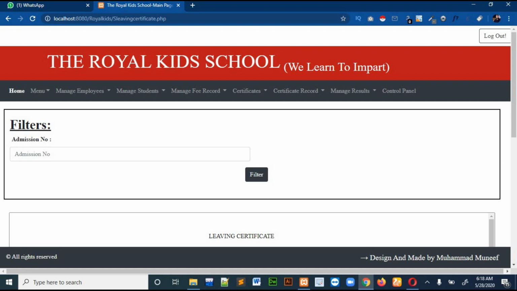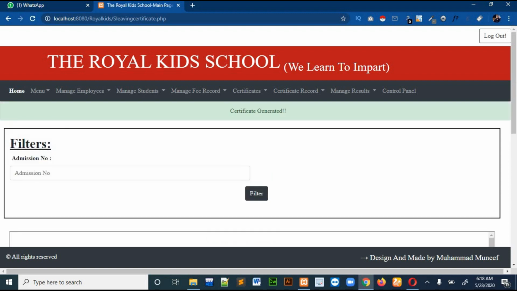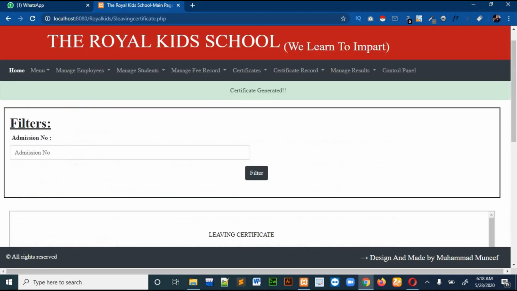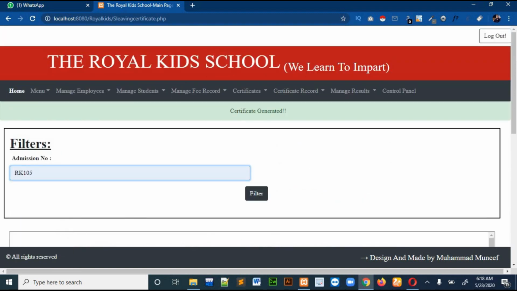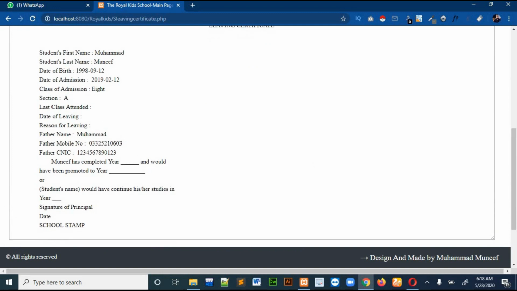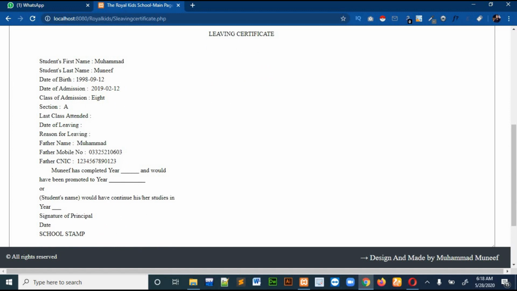Whenever you come to this page, you will write the student admission number. Suppose I want this student number, and then you will select filter. So you can see that the certificate has been generated. Okay, so I think there is no student with this admission number. So let's see. Okay, now you can see that the certificate has been issued. The certificate has been printed. The certificate is very brief. I didn't enter anything in the certificate yet because I will enter as per the school requirement.